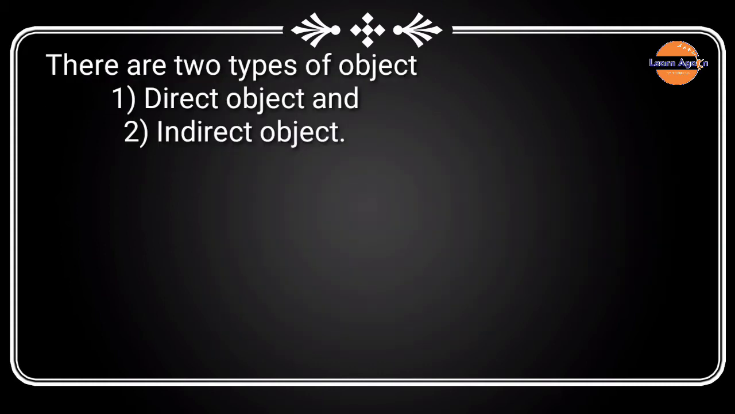Well, there are two types of objects: direct object and indirect object. And the easiest way to identify these objects is asking question to the verb by what and to whom or whom. Let us see how we identify direct and indirect object. We can identify direct object by asking what, and indirect object by asking to whom or whom.